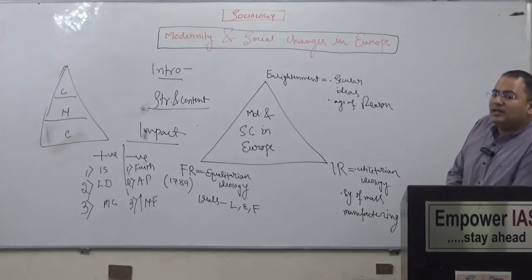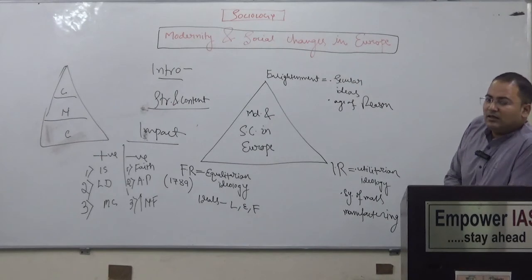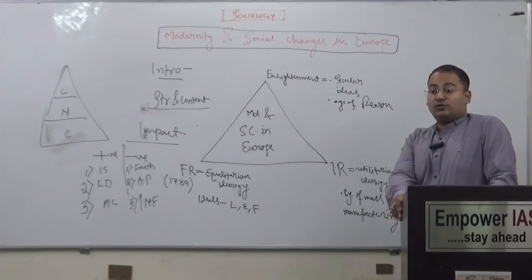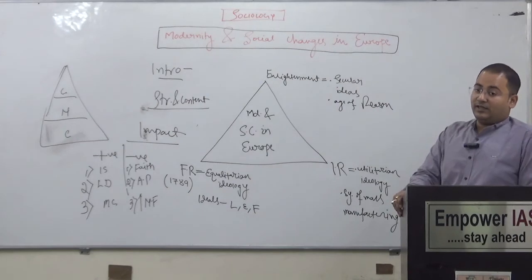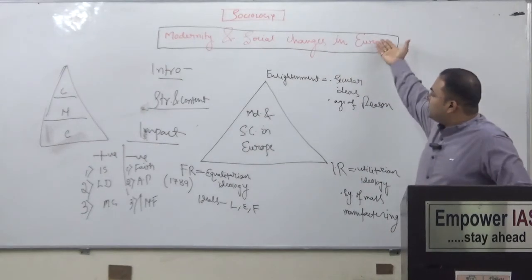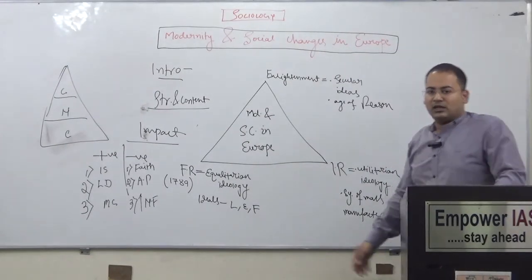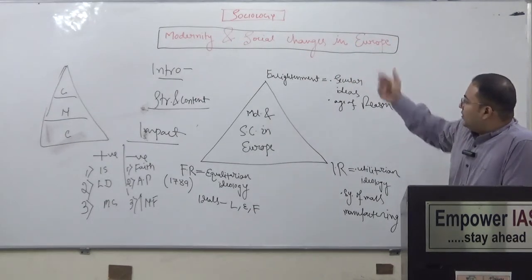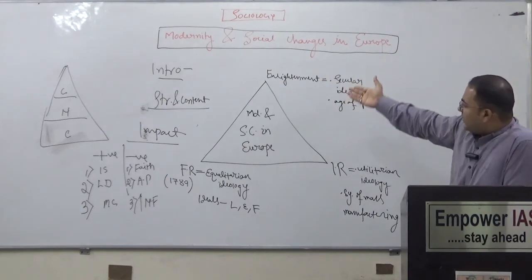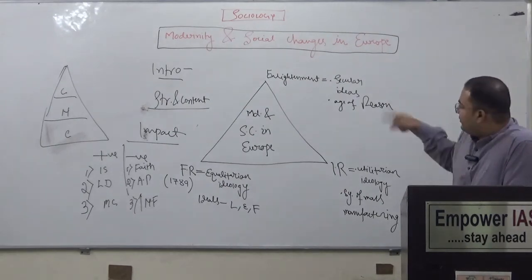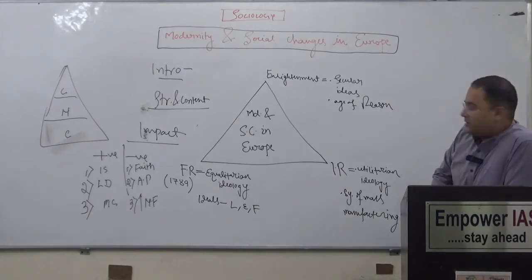So you have to study very limited things, but in such a manner that your representation is far better than your competitor's. Once you represent yourself in a sociological manner in the examination hall, the examiner will definitely be impressed by you. Modernity and social changes in Europe is the first topic of sociology. It's simple. What should be the introduction, the definition of sociology? And the definition of modernity, what should be the structure and content? We have to describe the Enlightenment phase, French Revolution phase and the Industrial Revolution phase. These three phases led to the development of modernity and brought social changes in Europe.